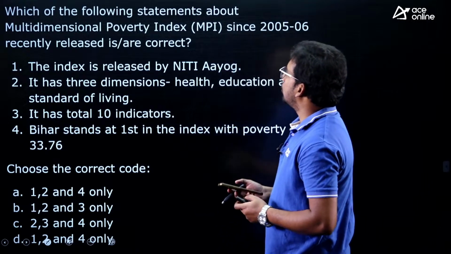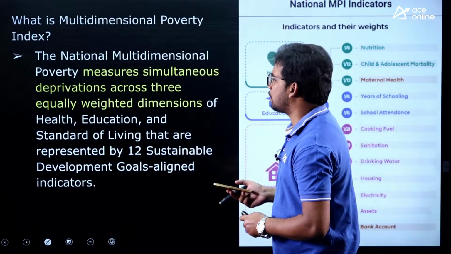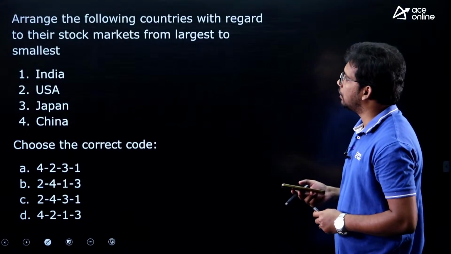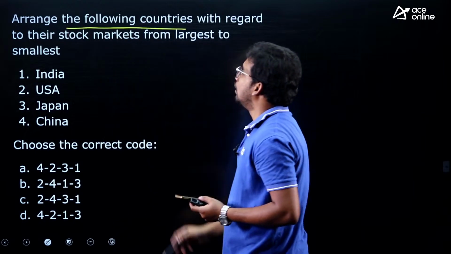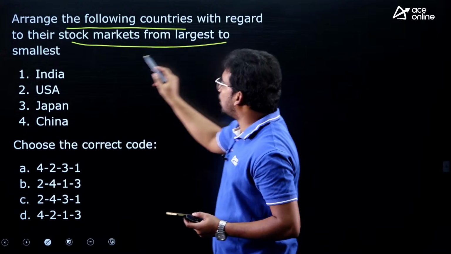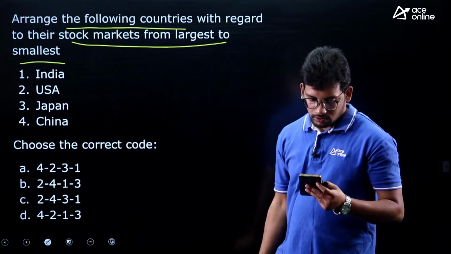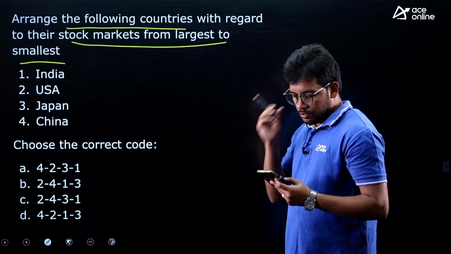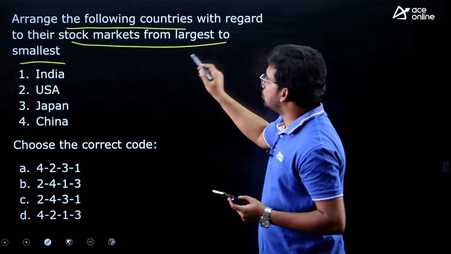Next we have multidimensional, this is also not required for you. This much detailed statement-based question they are not asking in the exam. Yes, this is a current affairs question. Let us see this question. Arrange the following countries with regard to their stock markets from largest to smallest. This is a factual question. They are asking from large to small.